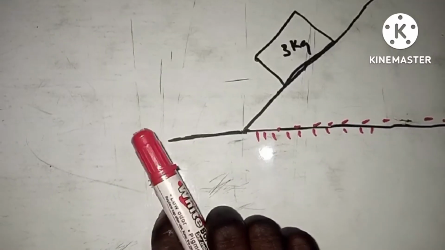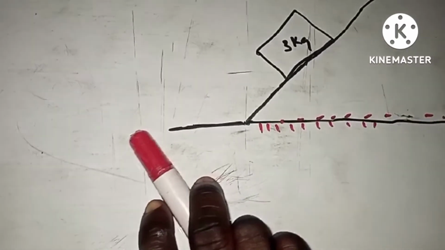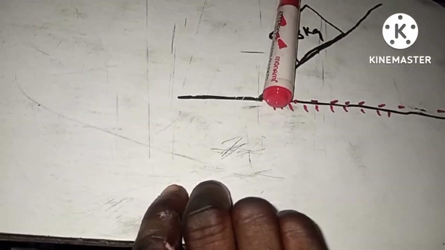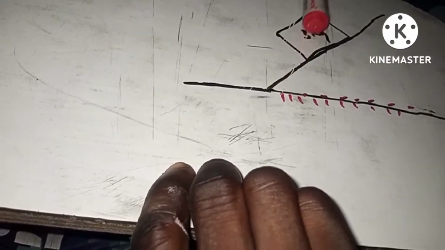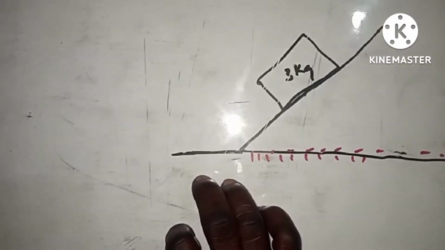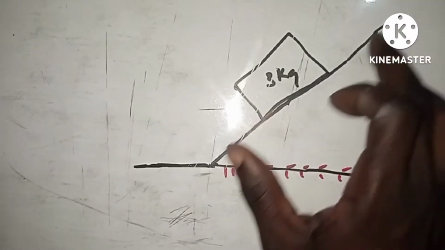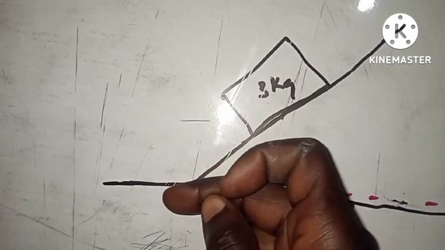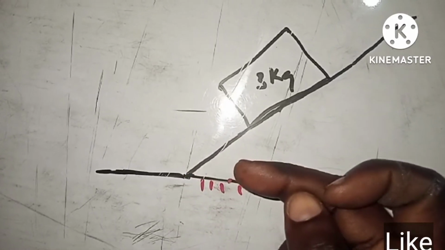Once I place the marker on it, you can see that the marker goes down, right? So that is exactly what we are talking about. It goes down until it falls. That is very simple. So you place this body on an incline, and it will come down, right? This body will drop down like this. Is that okay? So now let's continue with the question.